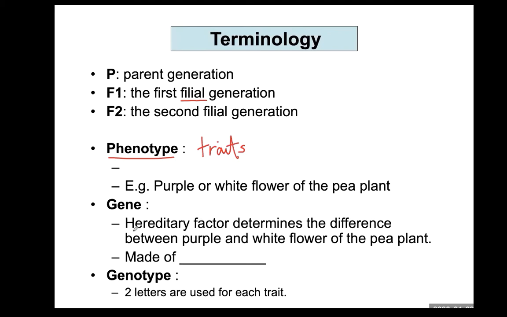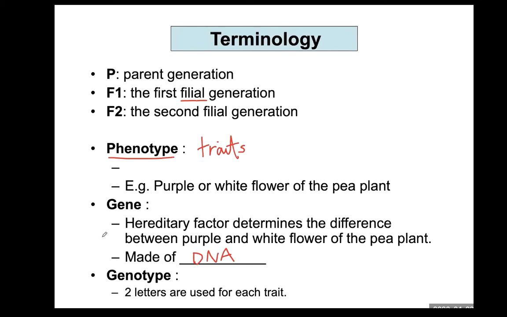Genotype. The meaning of gene is a hereditary factor that determines the difference between purple and white flowers of the pea plants. Genes are made of DNA. And then what is genotype? Genotype means the genetic makeup behind a phenotype. This genotype determines what kind of phenotype appears. So genotype is the pattern of genes responsible for a particular phenotype in an individual.